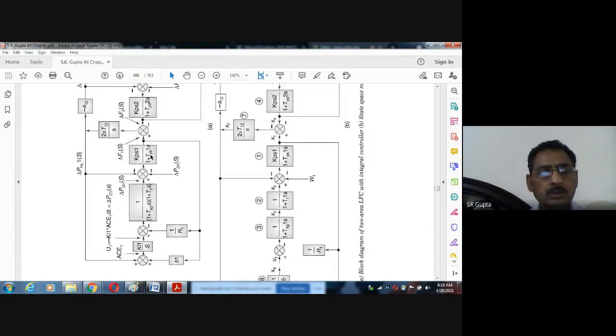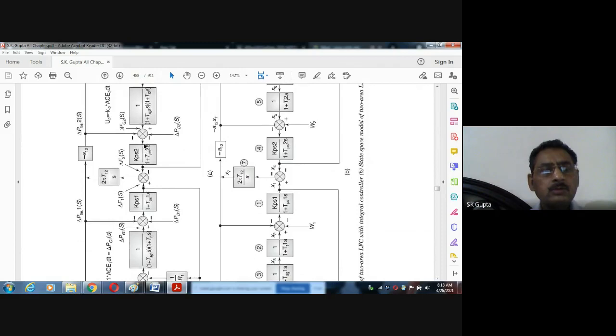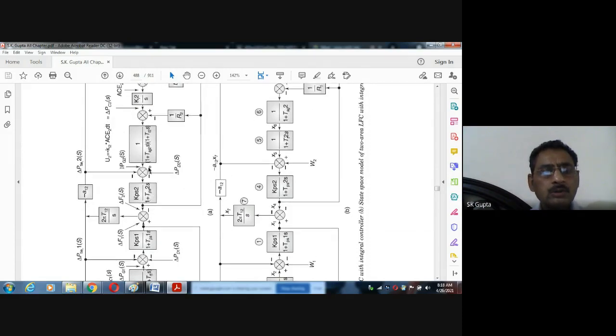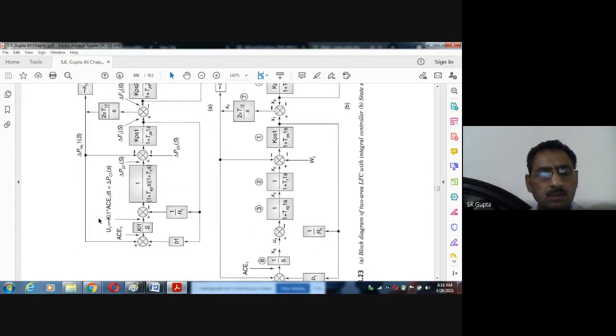You see the power system, that is the generator system, speed governor, turbine, 1 by R1. Up to here you have seen block 1, block 2, and finally this was the frequency F1, and area 1. This was area 2. Again generator, speed governor, turbine, and finally this was area 2. And F1 minus F2 gave the tie line power, which you described earlier. But in addition to that, here you see this integrator is also connected.